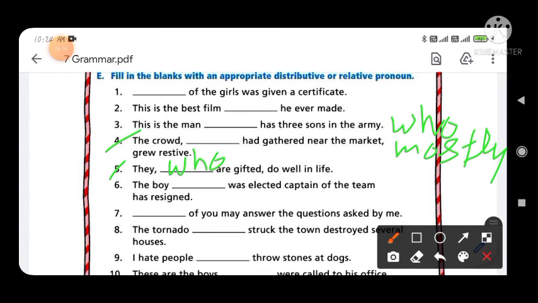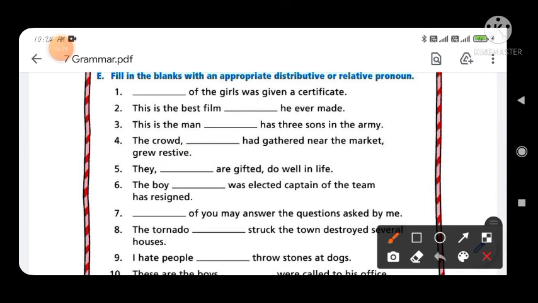Okay, whom are gifted do well in life. You have to write down whom. And six is the boy dash was elected captain of the team has resigned. So you have to fill in the boy who was. Okay, you have to write down who: the boy who was elected captain of the team has resigned.